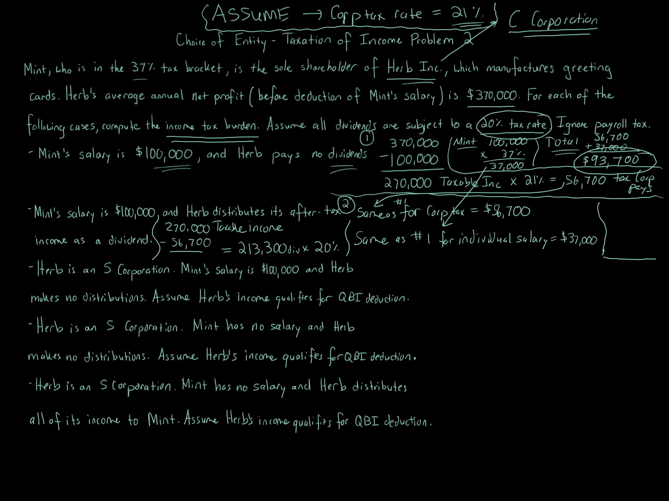I know it's getting a little messy. I apologize. The good news is that for the S corporations, it's a lot cleaner. Okay? So we're going to have three different numbers here. We're going to have the $56,700 corporate tax plus the $37,000 plus we've got one more number, and that is the $213,000 dividend times 20%. That number is going to equal $42,660. And that's the tax on the dividend.